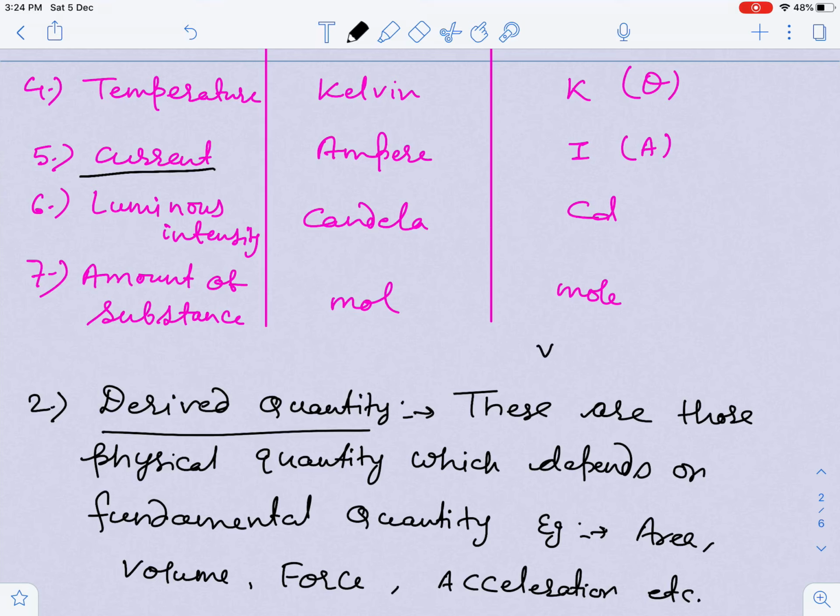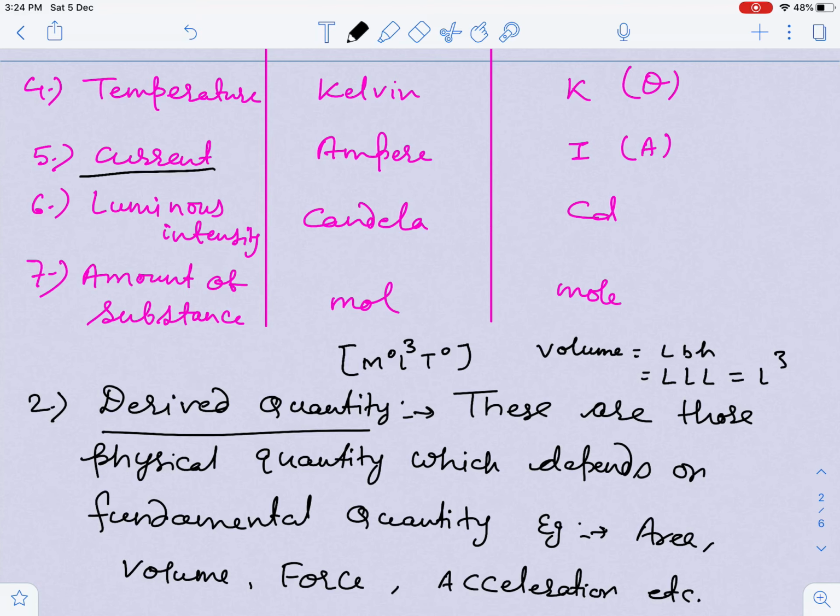But suppose you have to represent volume: volume is length into breadth into height. Length is L, breadth is also L, and height is also L. So L^3 is the dimension of volume. You can write M^0 L^3 T^0 as the dimension of volume. This way you can express derived quantities.